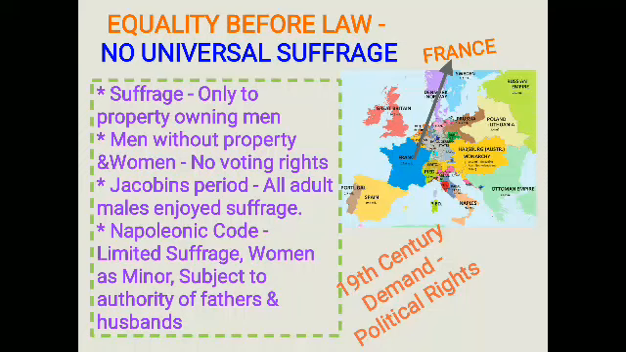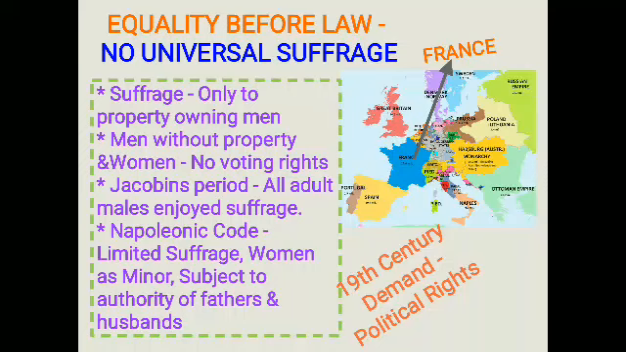Men without property and the women were excluded from political rights. That is, they were not given voting rights. Even during the Jacobin period, all adult males enjoyed the right to vote, but the women were neglected. However, when France came under the control of Napoleon, the Napoleonic Code went back to limited suffrage. Women were considered minors, subject to the authority of fathers and husbands.